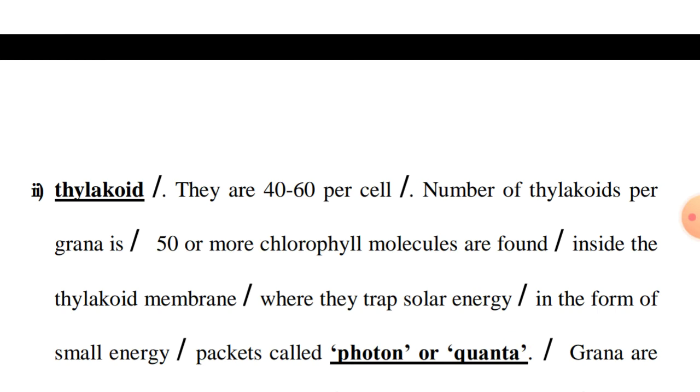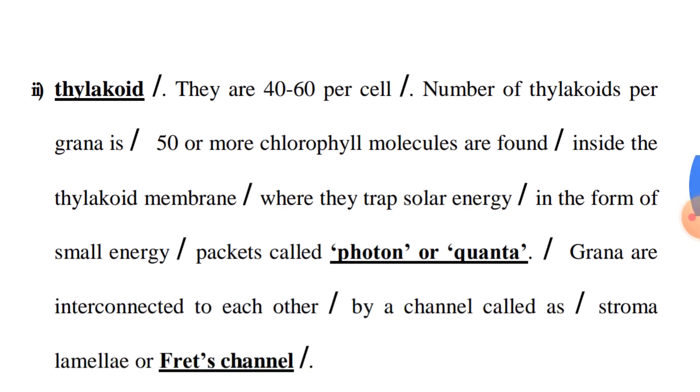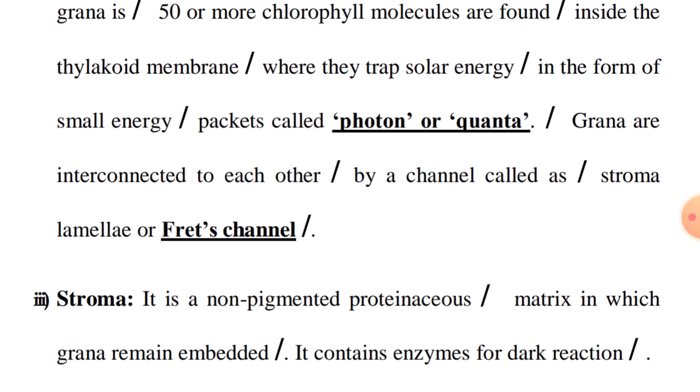Chlorophyll molecules are found inside the thylakoid membrane, where they trap solar energy in the form of small energy packets called photons or quanta. So photon or quanta is nothing but a measuring unit. Grana are interconnected to each other by the Fret channel.